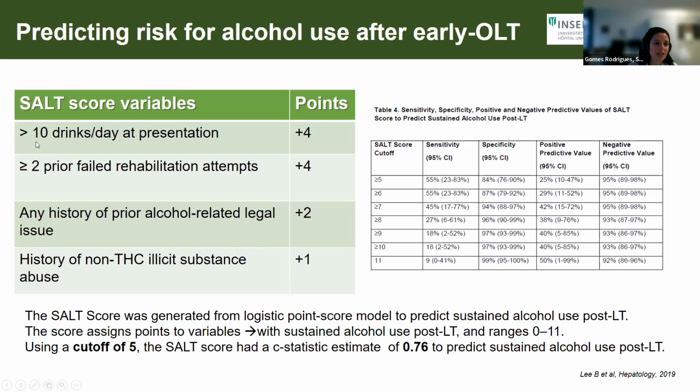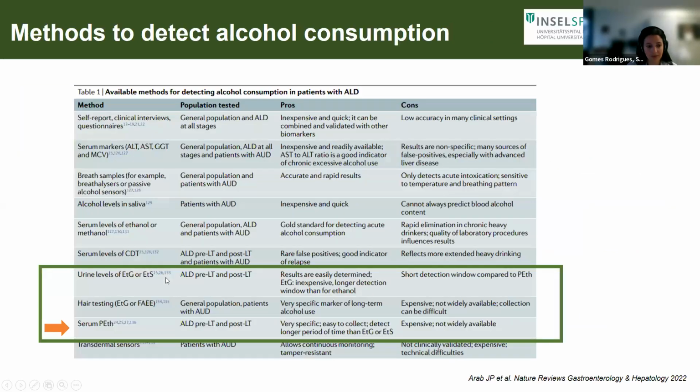And here, the criteria used are: how heavy was the alcohol consumption? Were there prior failed rehabilitations? Any history of alcohol-related legal issues, driving and violence and whatnot, and also history of illicit substance use.